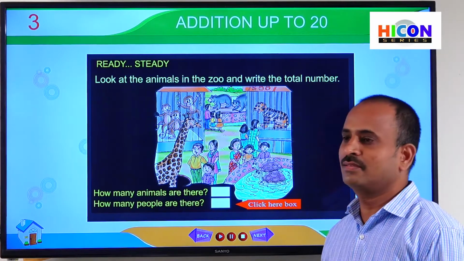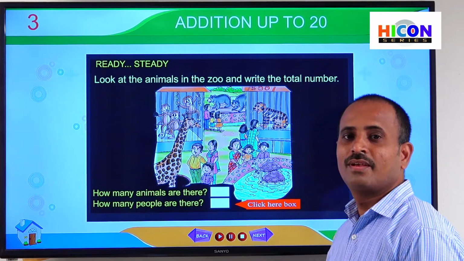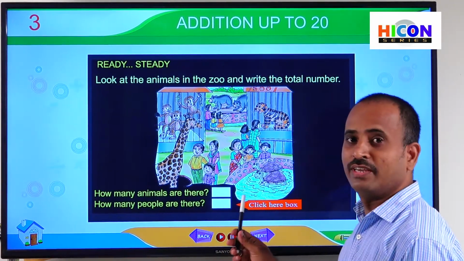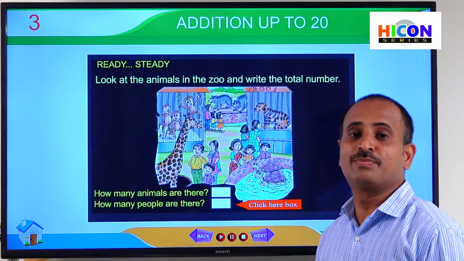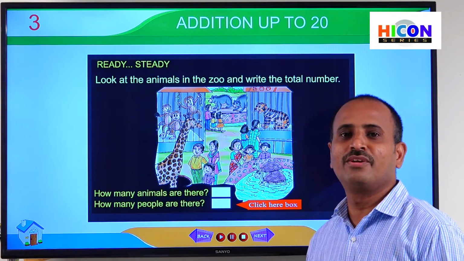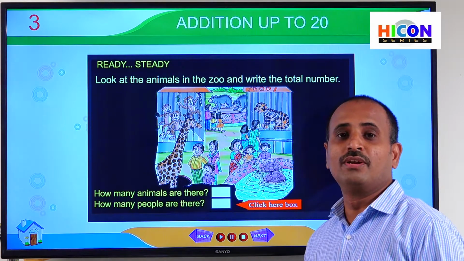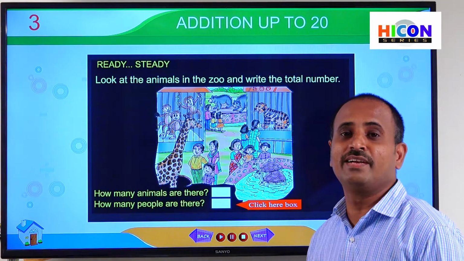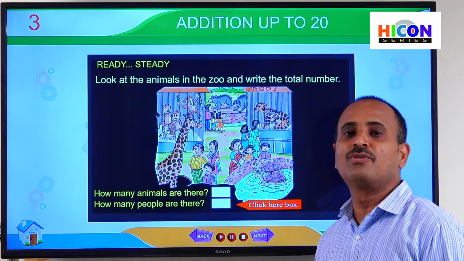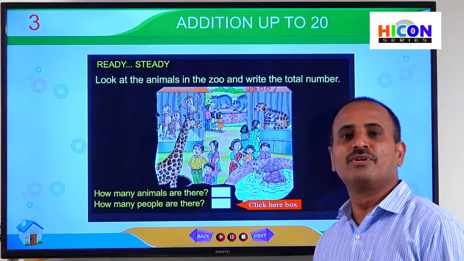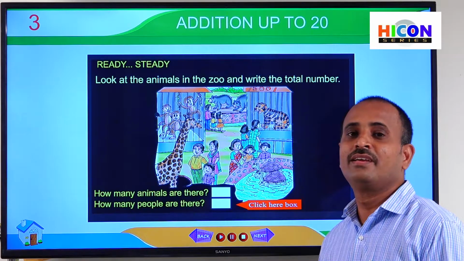So children, let us see the screen. What are you observing on the screen? You are observing a zoo on this screen. So children, how do you enjoy your holidays? Especially your summer vacation, and if you get some holidays during Sankranti or Pongal, you will go outside with your parents and enjoy your vacation by going on field trips, and sometimes you will go to hotels, parks and cinemas, and sometimes you will enjoy the zoo.